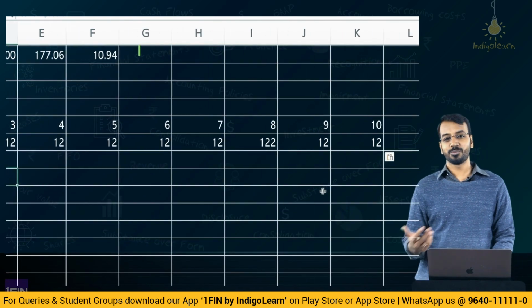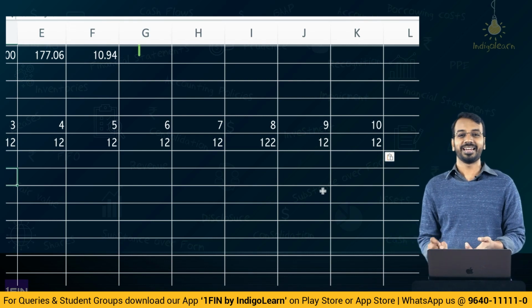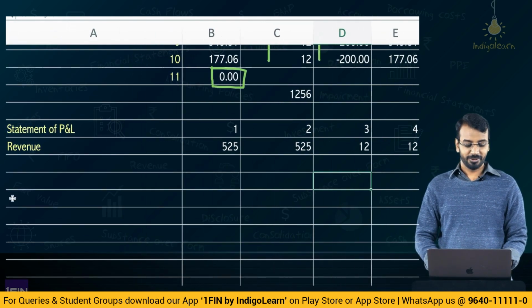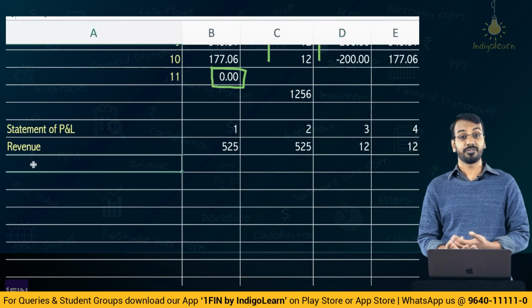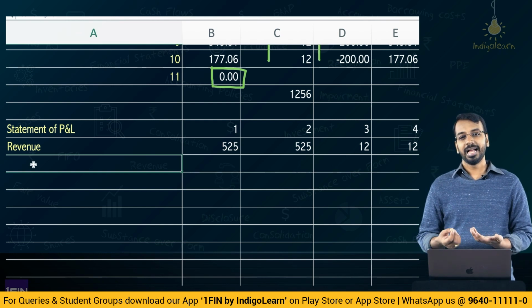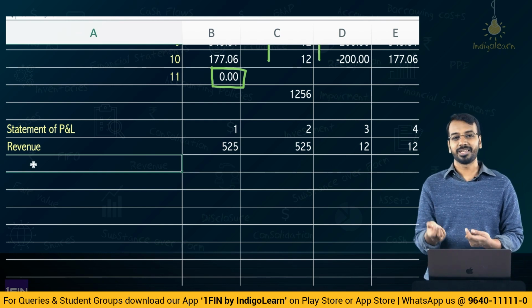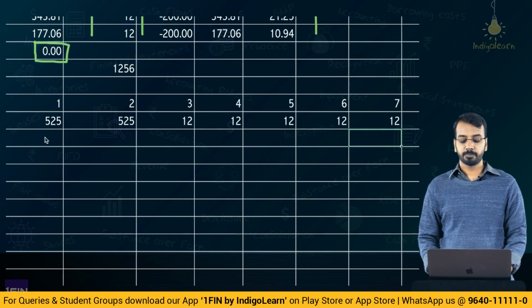Don't worry, your life will also be simple once you become a chartered accountant, once you start working. There you don't need to do manual calculation. And I strongly believe we should have a computer based examination, at least for subjects like SFM, FR, costing, where there are a lot of calculations involved, and when you do it on pen and paper, some mistake here, some mistake there, and the entire problem gets screwed up.